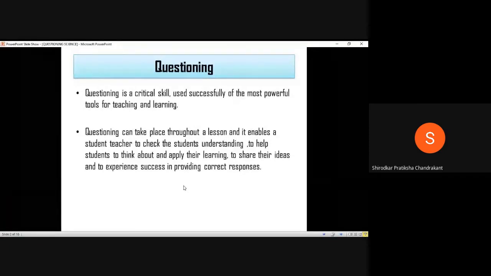It will help them to share their understanding and ideas and also experience success. Because see, when you ask a question and a student replies and the answer turns out to be a correct one, you give a reinforcement, isn't it, by saying excellent, very good. So the student experiences success, and this experience of success is very important for anybody to grow in life or to grow in whichever field they are working in, or even in a class.